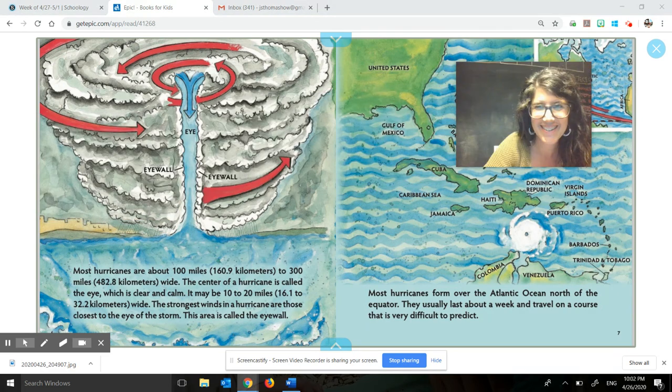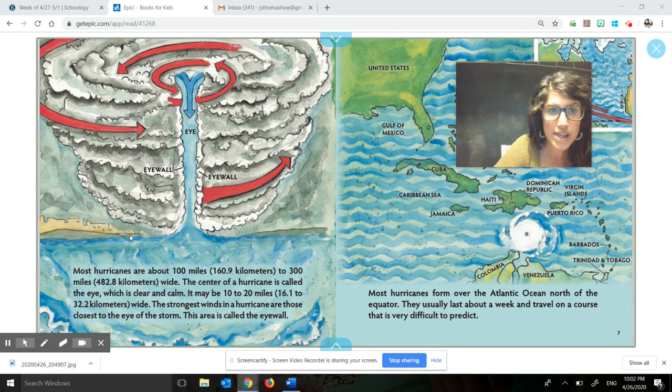Oh, there's another one over here. Okay. Most hurricanes are about 100 miles to 300 miles wide. The center of a hurricane is called the eye, which is clear and calm. It may be 10 to 20 miles wide. The strongest winds in a hurricane are those closest to the eye of the storm. This area is called the eye wall.